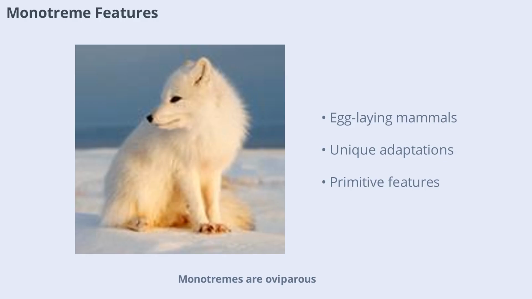Monotremes are oviparous, meaning they lay eggs rather than giving birth to live young. The duck-billed platypus is famous for its unique bill and aquatic lifestyle, while the echidna is known for its long snout and spiny protection. Both species are adapted to their environments and have retained primitive features not seen in other mammals. Their reproductive and anatomical traits make them a key group for understanding mammalian evolution.